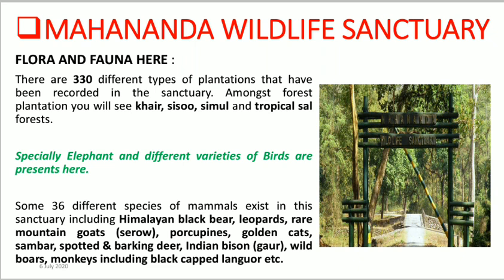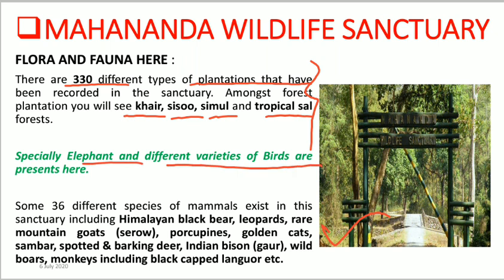In the case of the Mahananda Wildlife Sanctuaries, here is a picture of the gate, where almost 330 different types of plants are found, of which the Khair, Sisho, Shimul, Tropical, etc. are some of the famous ones. Especially the elephants and different varieties of birds are the main attraction of these sanctuaries. If you visit the Mahananda Wildlife Sanctuaries, you may frequently see these elephants or different varieties of